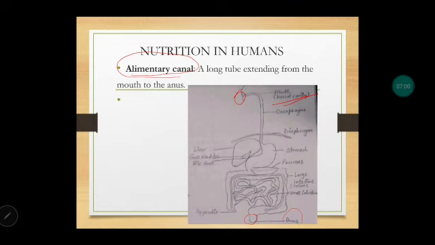Then you can see after the mouth there is the esophagus. The esophagus is the food pipe. This food pipe ends in the stomach and it is also linked with the liver and gallbladder. The gallbladder has a duct, called the bile duct, through which it releases bile. Then there is an organ called the pancreas, leaf shaped, which is in continuity with the large intestine, referred to as the colon, and the small intestine. And further it ends in the anus.